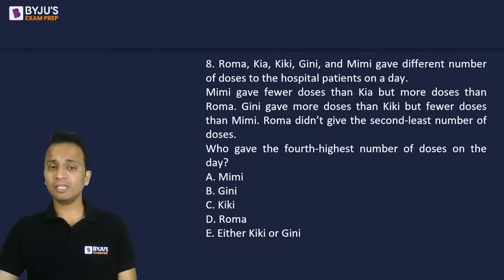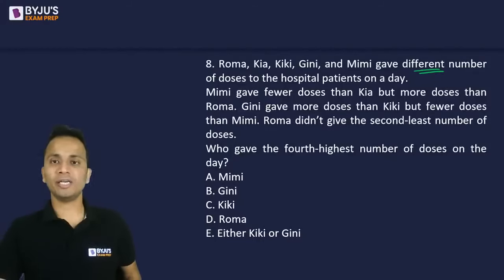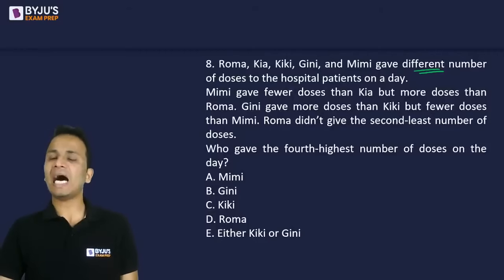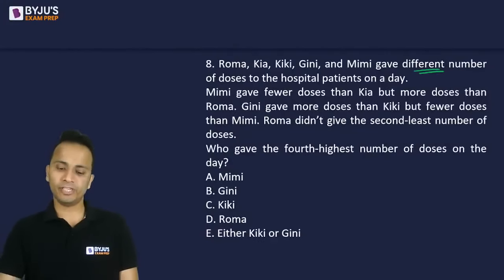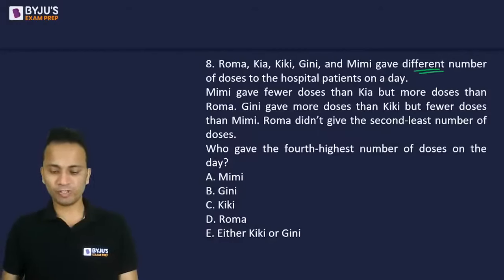Now, this question can be tricky looking at the options which are given. So please try not to commit any mistake. Roma, Kia, Kiki, Ginny, and Mimi have different numbers of doses to hospital patients on a day. It is given that these numbers are different, so no two values are equal. Jatin, you're saying the entire question isn't visible. Wait, I will refresh. I hope now the entire question is visible.